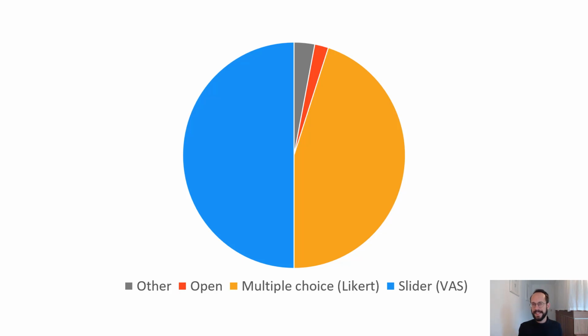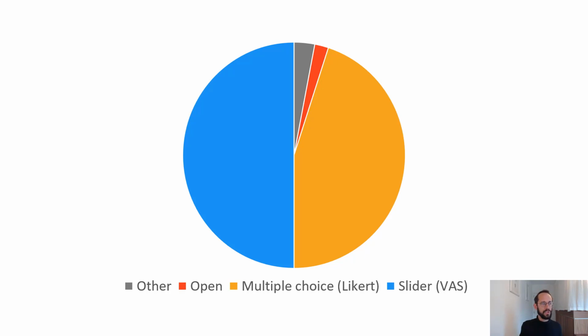So the first thing I wanted to know is how much is this slider scale actually used? And to find an answer, I analyzed the last million questionnaires that have been answered using the MPOD platform, in daily diaries, experience sampling questions, ecological momentary assessment questions, and so on. In all these million questionnaires, about 50% of all the questions were slider scales or visual analog scales.